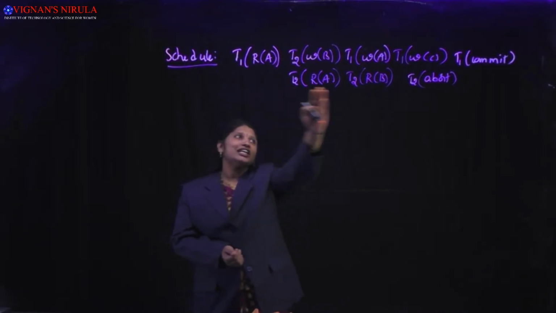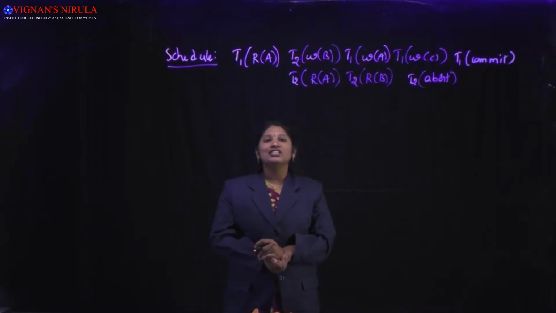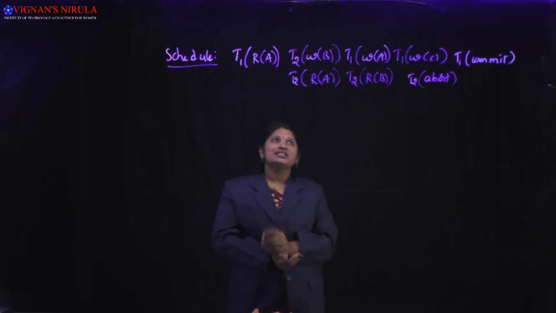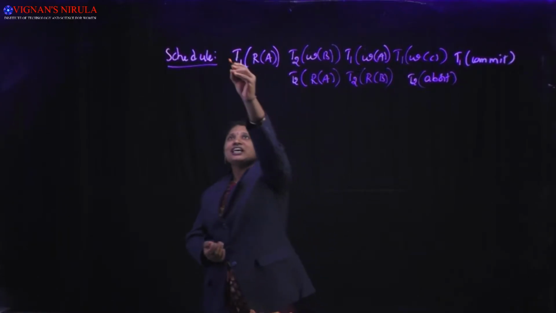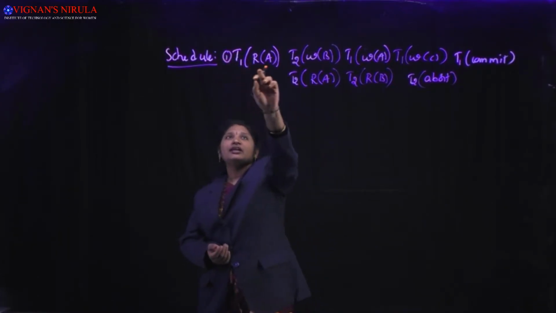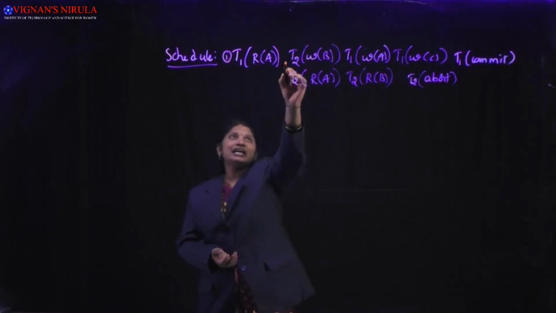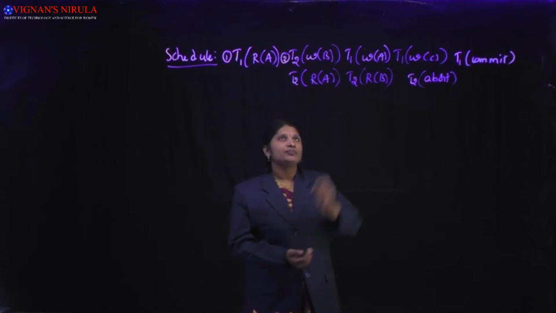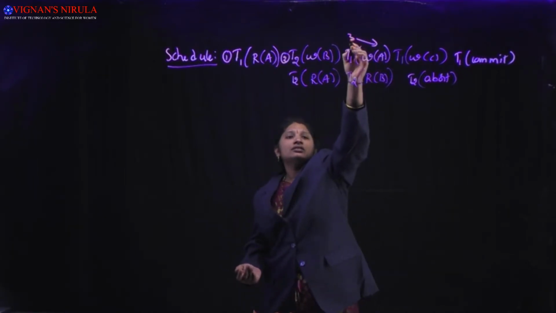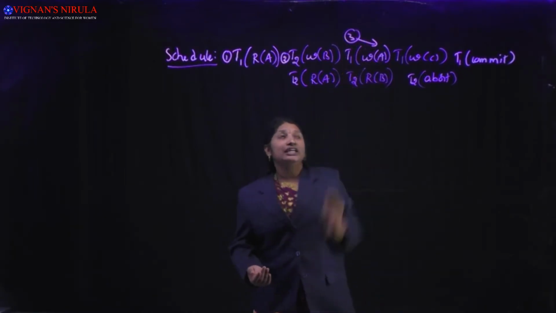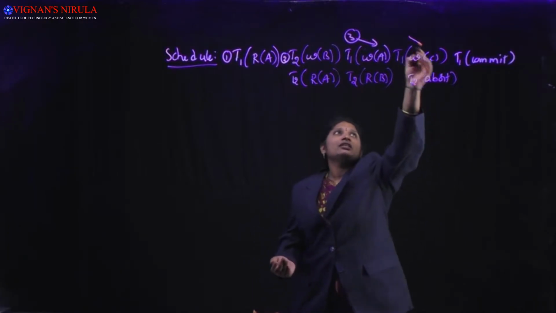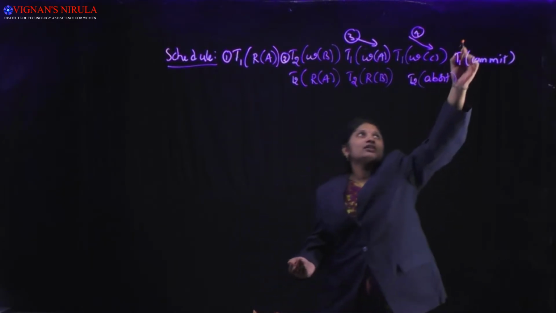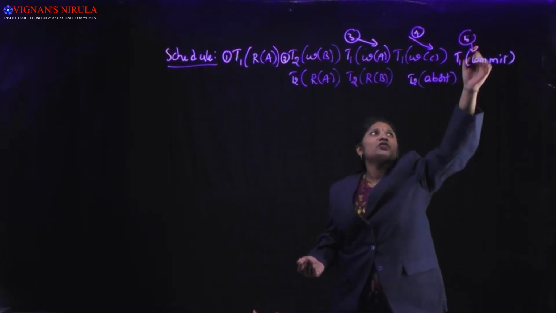If you clearly observe the schedule, what is the list of actions that are available? How many transactions are there? Two transactions are there. The first action is T1 read on A. The second action is T2 write on B. The third action is T1 write on A. The fourth one is T1 write on C. The fifth one is commit of T1.